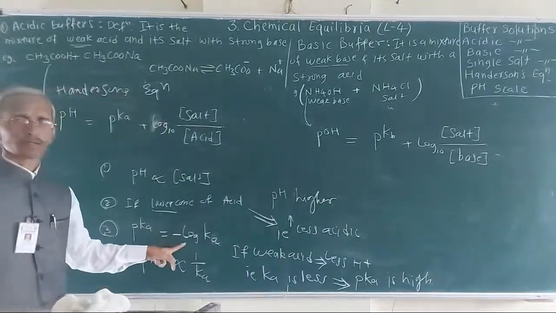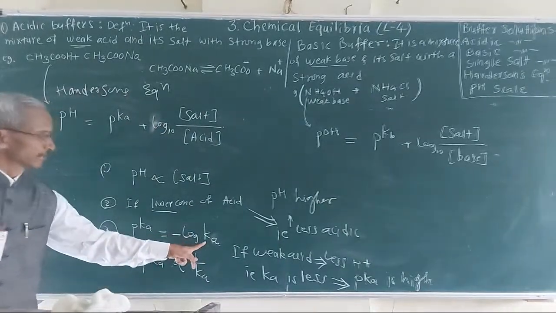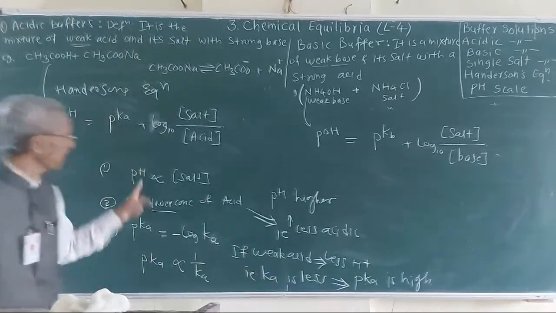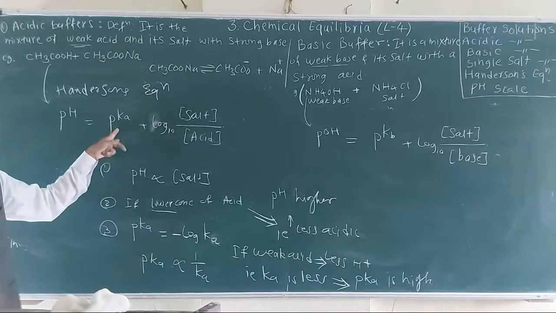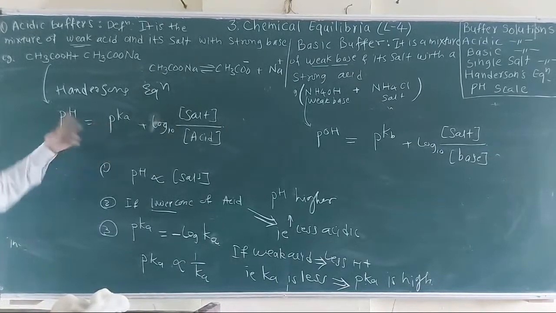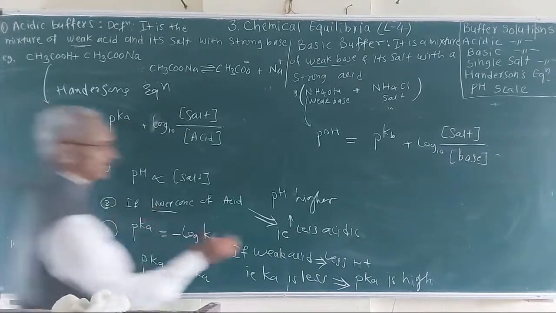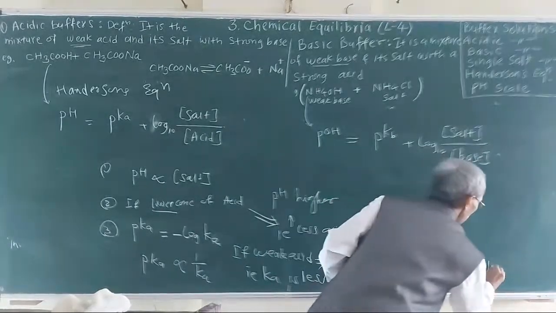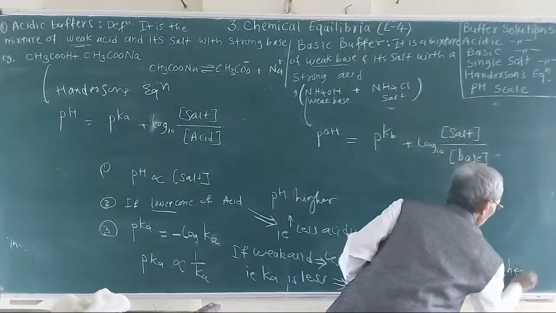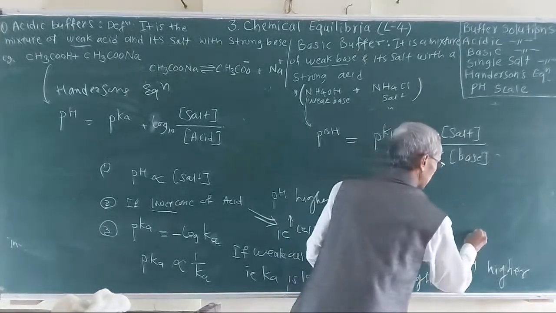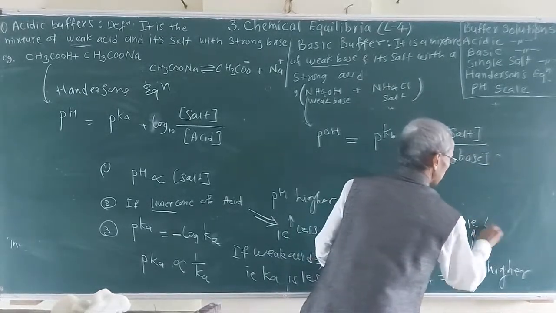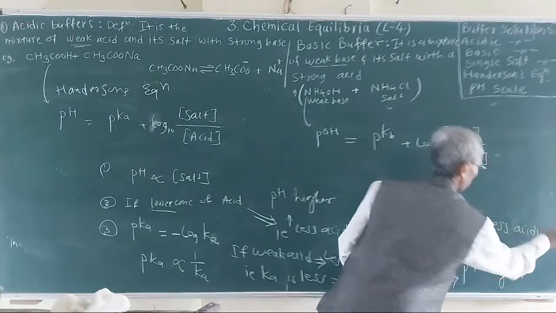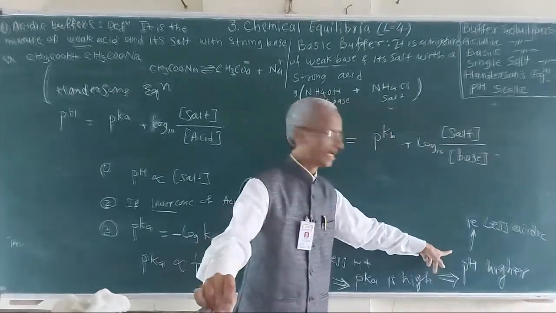Less Ka means a weak acid. So if the pKa value is high, the pH becomes higher. pH higher means less acidic. The higher the pH, the less acidic.